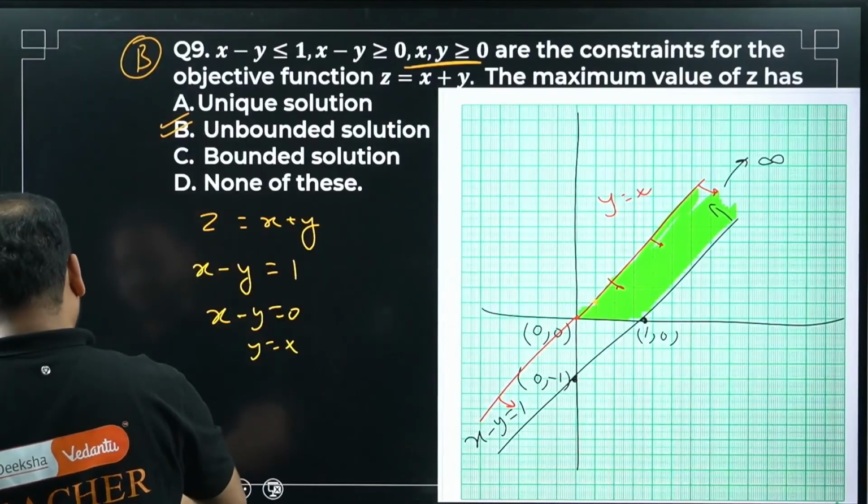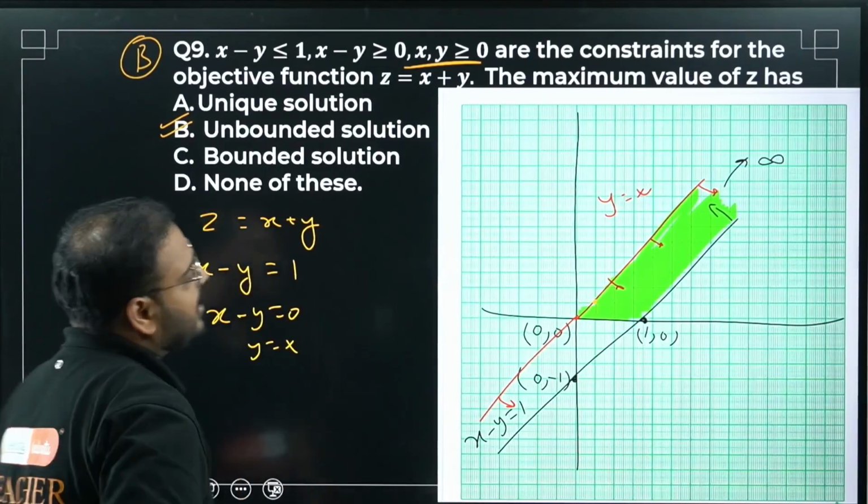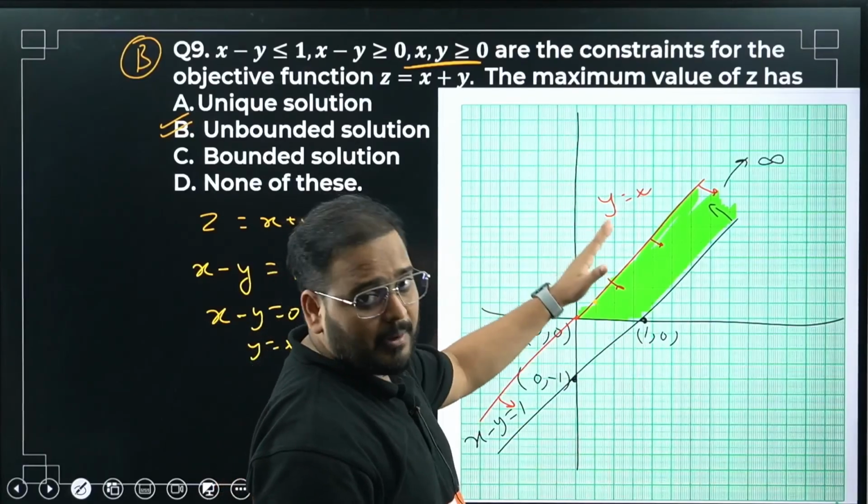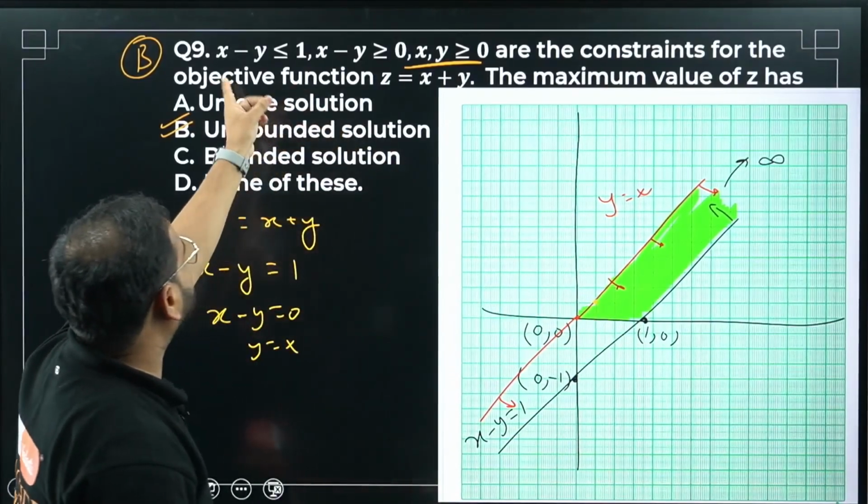Now, if you have a doubt in this question regarding how I took this line x minus y equal to 1 above, please check. I'm going to get y plus 1, right?